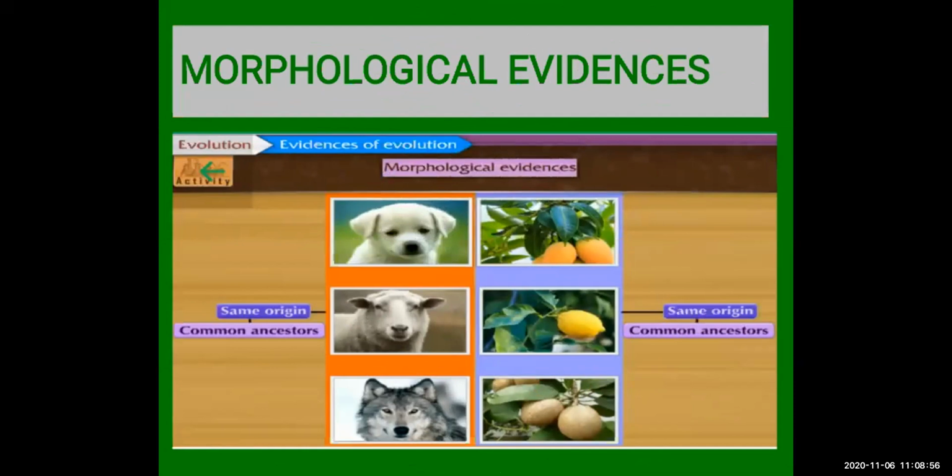So what we conclude from this morphological evidence is that these three animals you can see are showing the same characteristics, so they have come from the same origin or from common ancestors. Next, on the right-hand side, the fruit plants we have seen are showing the same leaf structure. So they may also have come from the same origin or common ancestors. Understood, students? These are called morphological evidence, meaning outside, morphologically, they have similar characteristics.